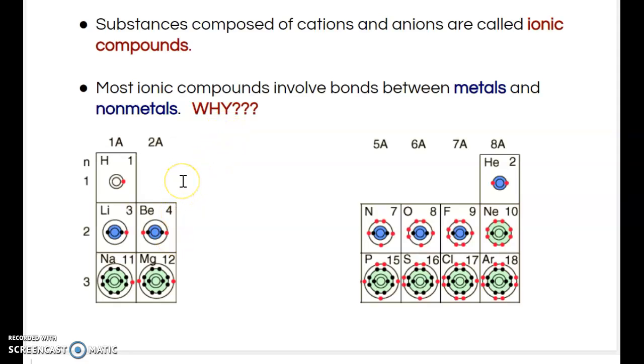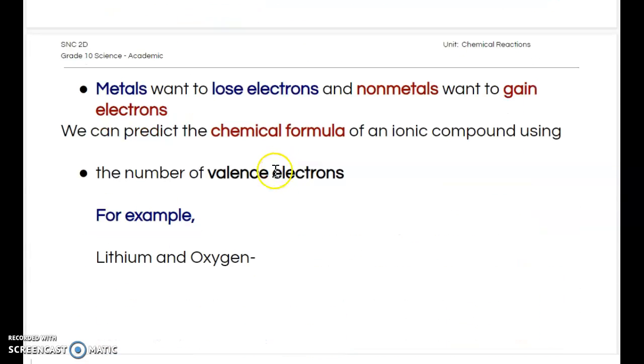Okay, because of that positive and negative attraction that they have together. There are some forms where we have anions as polyatomic ions, but we'll talk about that later on in this unit. But for right now, just know that nonmetals and metals form ionic compounds most of the time, because of that positive and negative attraction.